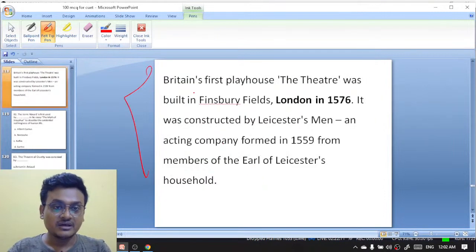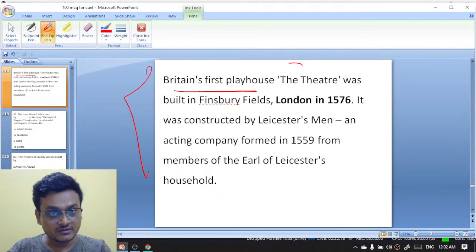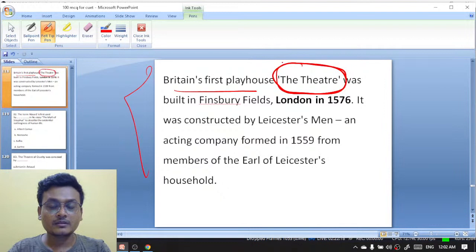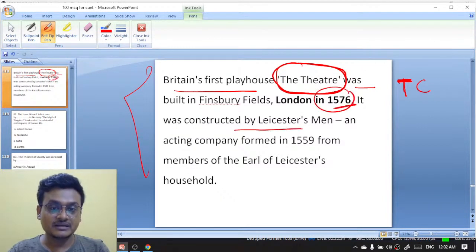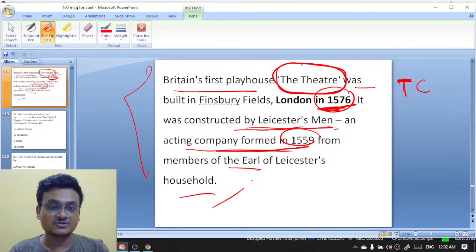Sorry, here is the explanation. You see, Britain's first playhouse. The name of the theater is The Theatre. I told TC. T stands for theater, T stands for curtain. Was built in 1576. It was constructed by Leicester's Men, an acting company. Excellent, so many. 1576 में था. Theatre and Curtain. It was constructed by Leicester's Men and acting company.